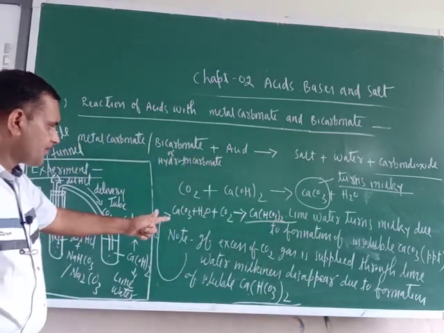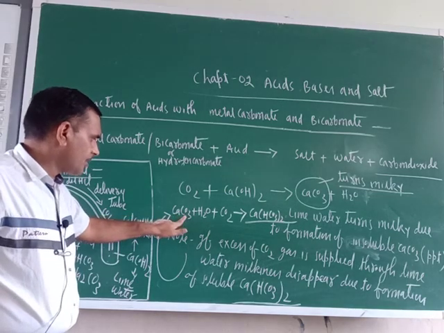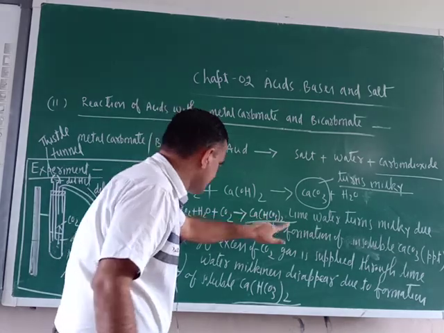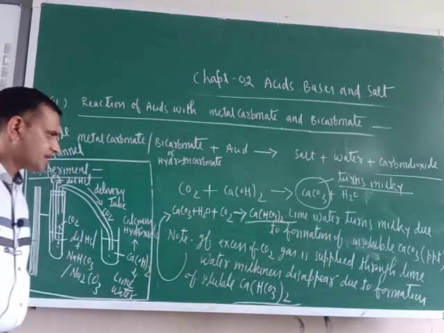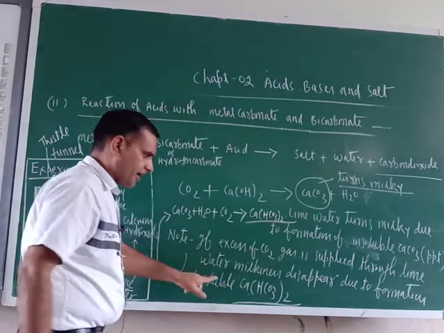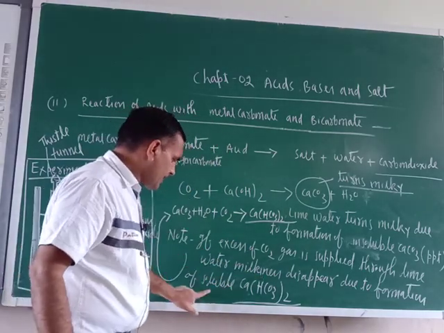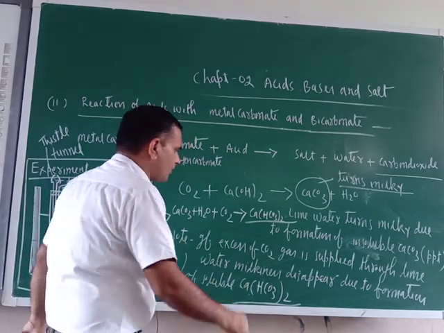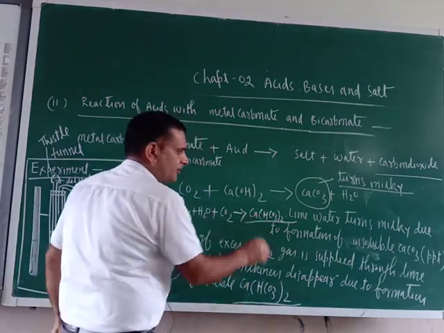Just check here, everything is there. Now is the reaction balanced or not? Three plus two is five, and with the extra one, six oxygens. Everything is balanced. You can check here. This is calcium hydrogen carbonate. So milkiness disappeared due to the formation of soluble calcium hydrogen carbonate.